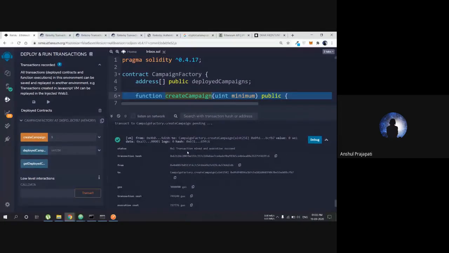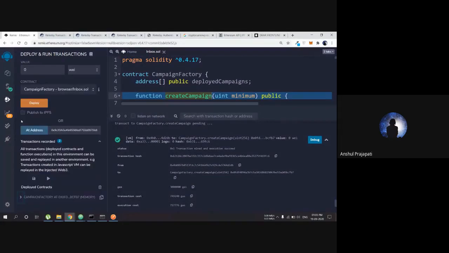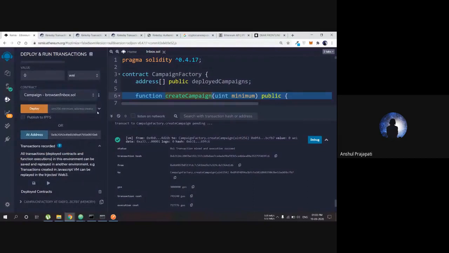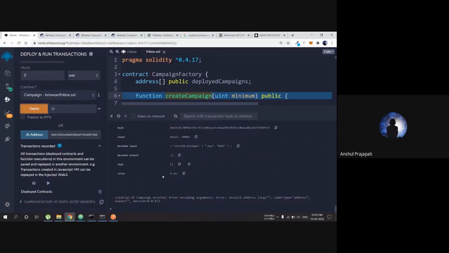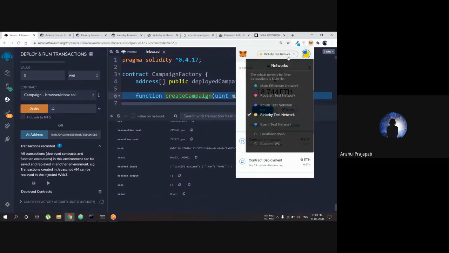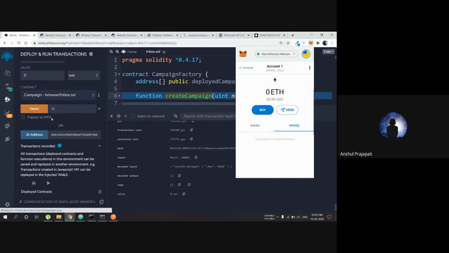And if we have an actual contract to deploy, like if we want to deploy on the actual network, then we can just use this MetaMask to change the network, like to the main Ethereum network, and it's going to change everything.